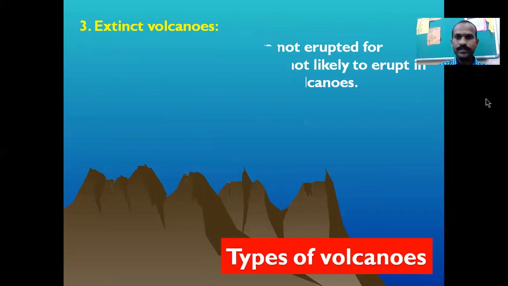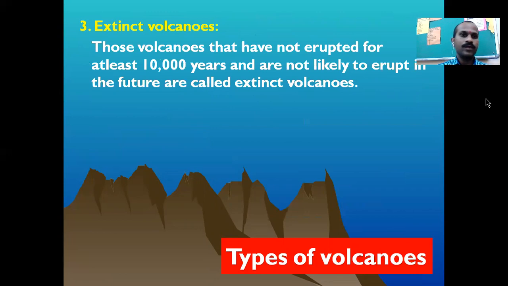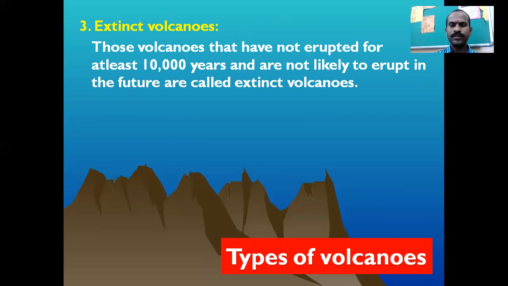Extinct volcanoes are the third and last type of volcano. Those volcanoes that have not erupted for at least 10,000 years and are not likely to erupt in the future are called extinct volcanoes. It means these volcanoes are totally inactive.